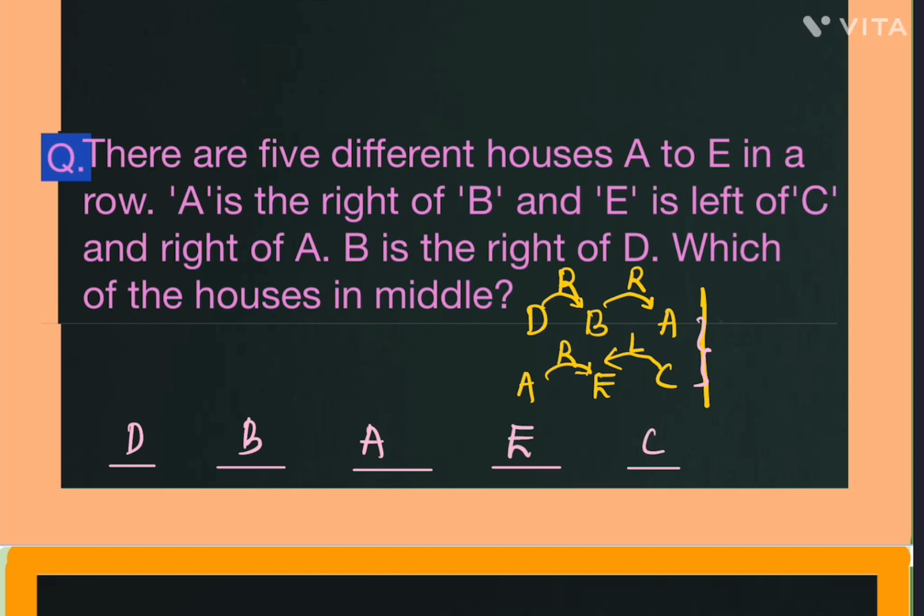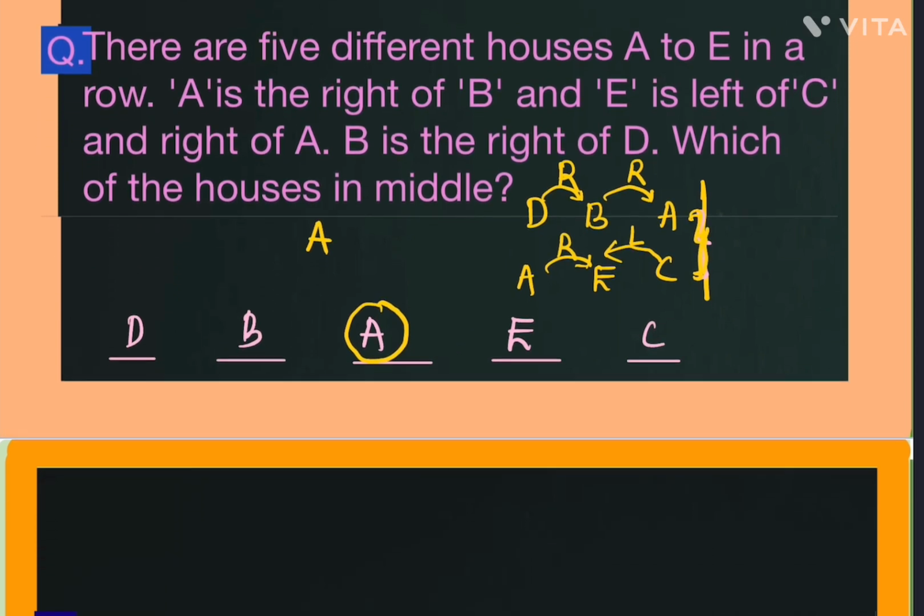Clear? Which house is the middle house in this particular arrangement? They're asking its value. We can get A, right? So the connection is there, no need to arrange it again. We can write this one directly.